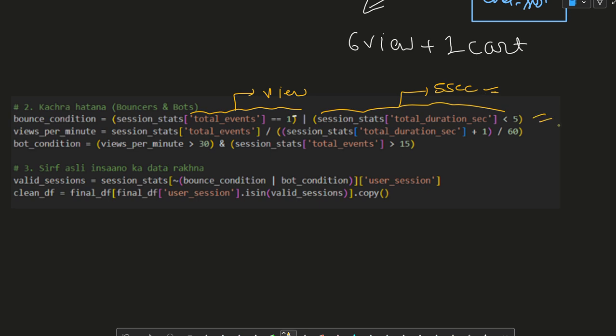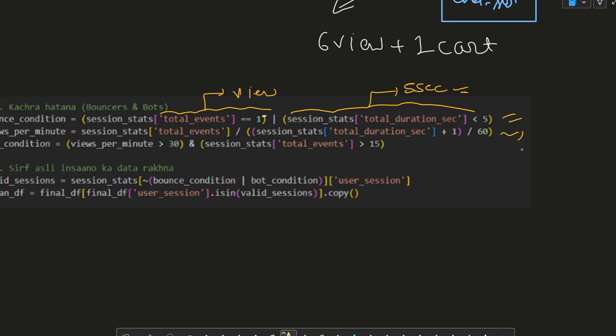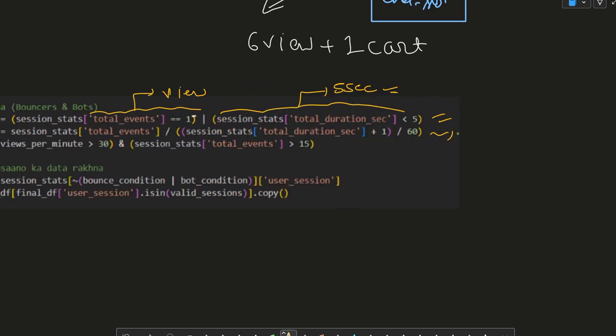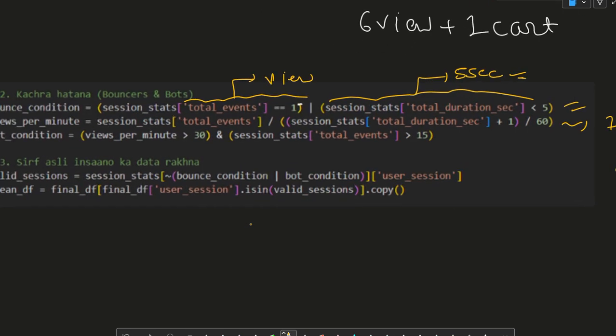Now what we also implemented is views per minute, like how many views there are over a single minute. For example, if it came out to be like 70 views per minute or 30 views per minute. So we calculated these things, and the bot condition is based on views per minute and total events.